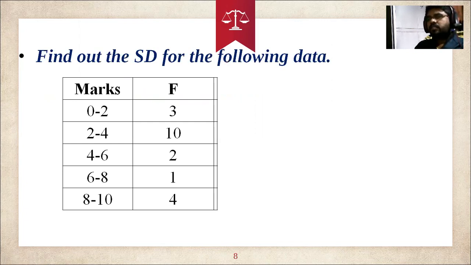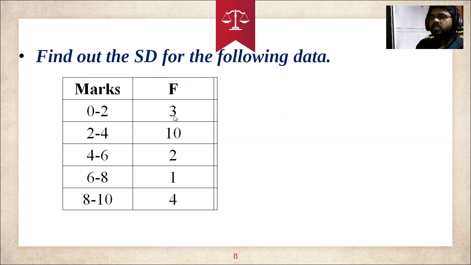Sometimes in exams, in the economics, commerce and management fields, they ask questions such as: find the standard deviation for the following data. They give the marks as 0 to 2, 2 to 4, 4 to 6, 6 to 8, 8 to 10. For example, the maximum mark is 10 if they conduct some exam. So how many students scored these marks? Here f is the frequency, 3, which is nothing but the number of students.